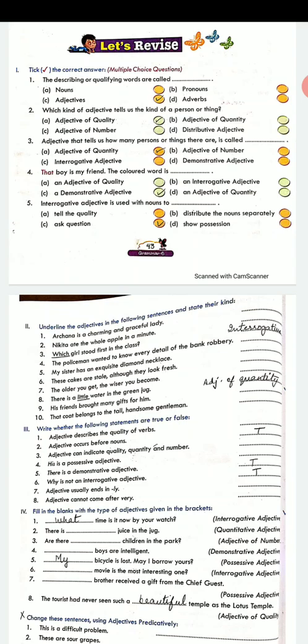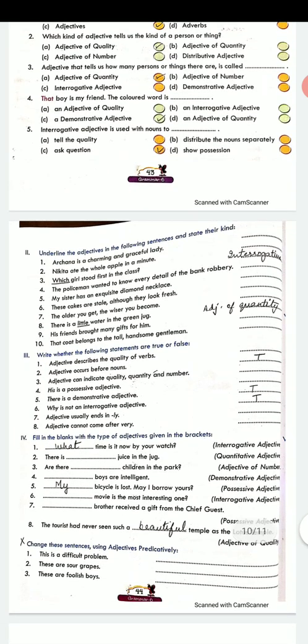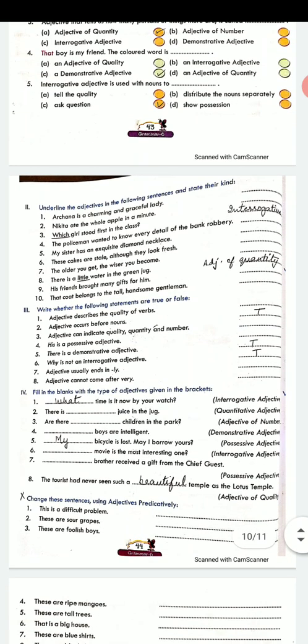Now we come to the exercises. The first has been done for you. Second exercise, you have to find out the kind of adjective. I have done 2 for you. Rest you will find the words which are adjective by yourself. You will underline the word when you are doing in your copy, and then you will write in front of the sentence what is the underlined word kind of adjective.